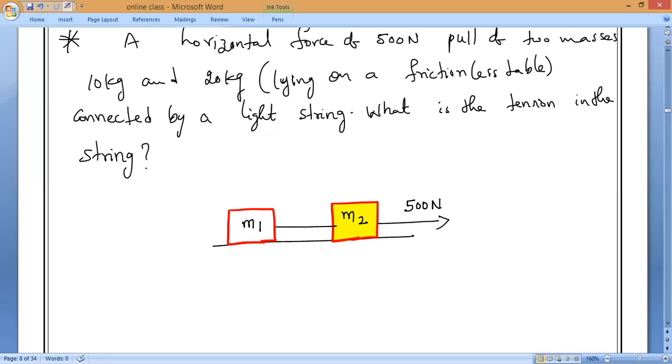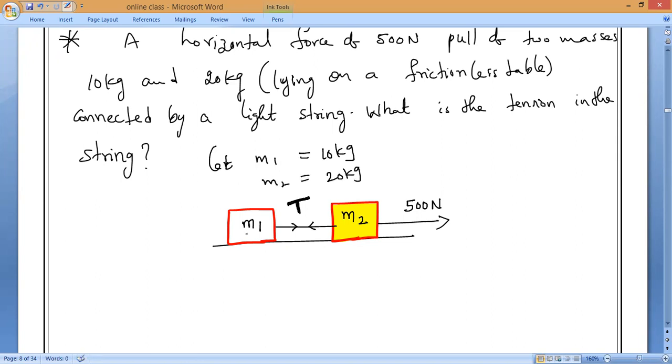What is the tension symbol? T1 or T? Two bodies are there, so we can assume T. No need for T1. If three bodies are there, then we assume T1 and T2. So for a single string we assume T. Now let M1 mass be 10 kg and let M2 mass be 20 kg.